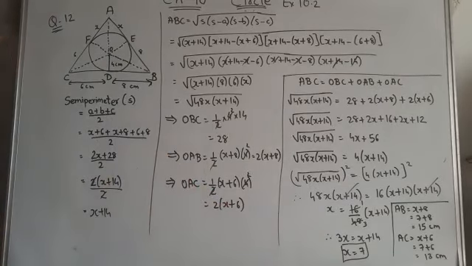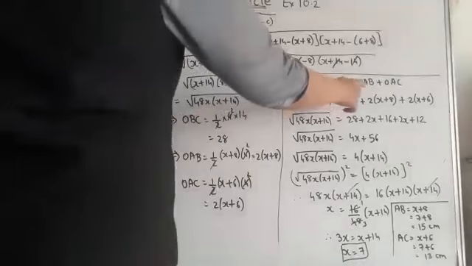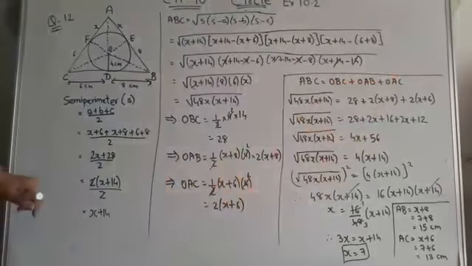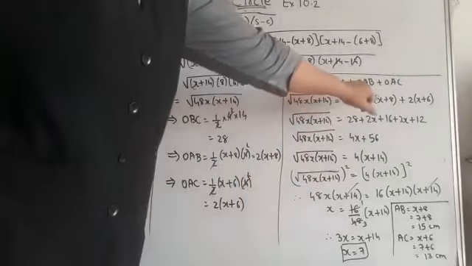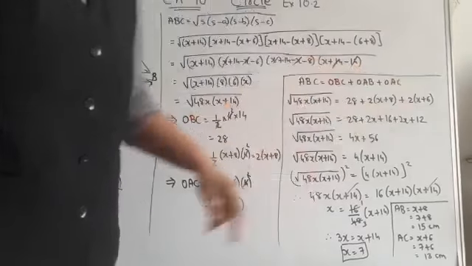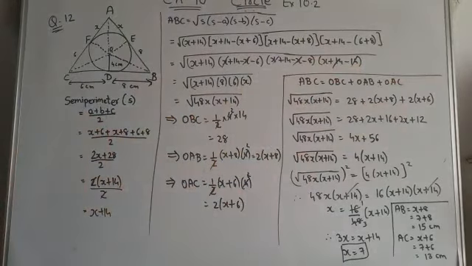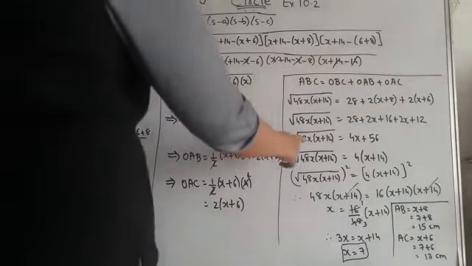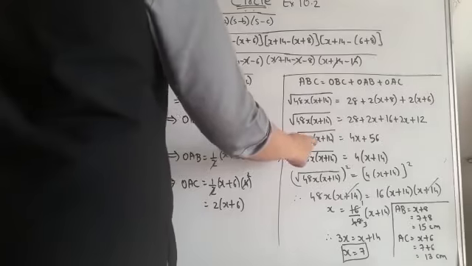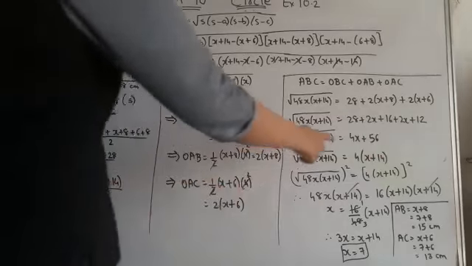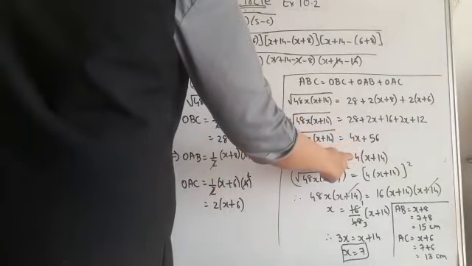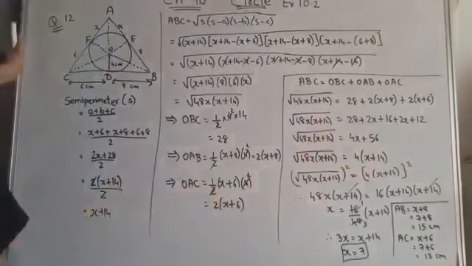So children, like this we found the area of triangle ABC and its sub-triangles. Now ABC equals OBC plus OAB plus OAC. This I have explained. Now the ABC value is this. OBC is 28, OAB is 2 into bracket x plus 8 and OAC is 2 into bracket x plus 6. By solving this, what do you get? This equals 4x plus 56. Now, what is common? 4 is common, so in the bracket it will be x plus 14.